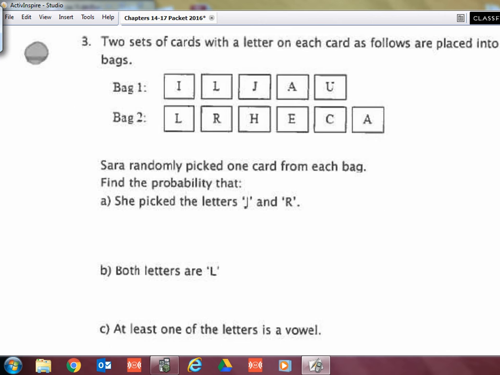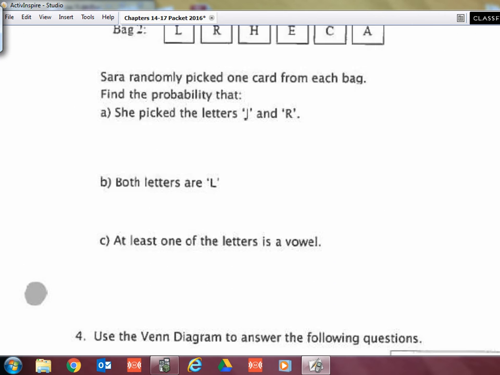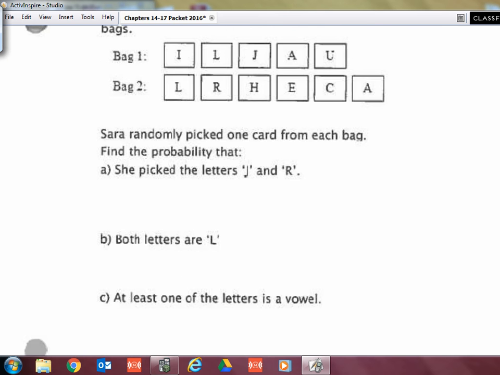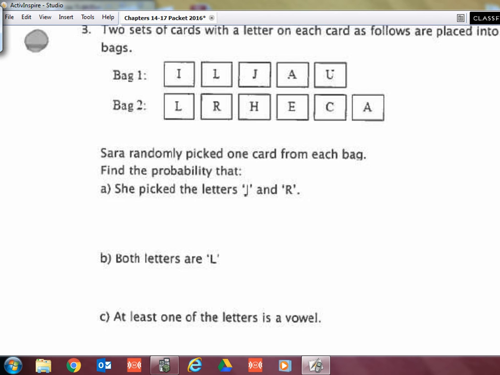Go ahead and try number 3. I can probably give you the answers on that. 4, C, and D might be a little tricky. These are just notes, but I really would like for you to try them on your own first, and then we'll check them first thing tomorrow. So you technically don't have homework, except I want you to attempt all of these on your own before we go over them. I'm going to come around and give you your test grade while you are working.